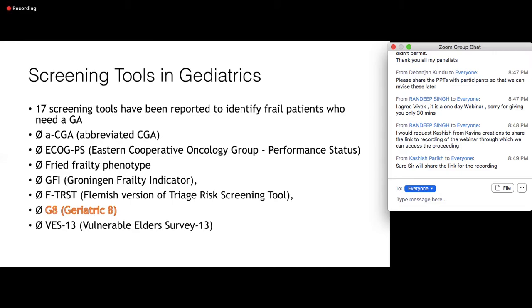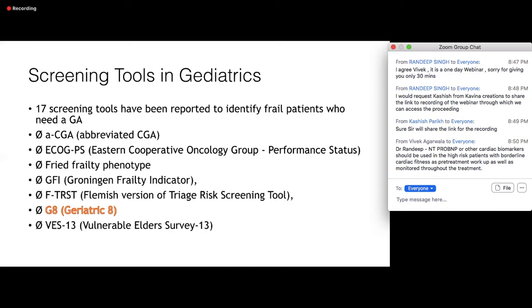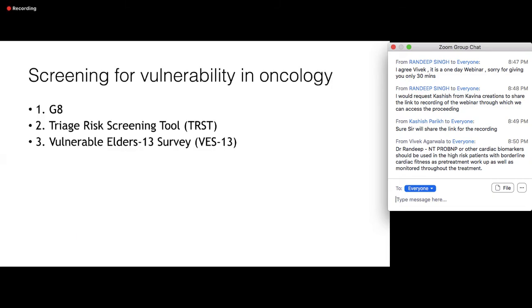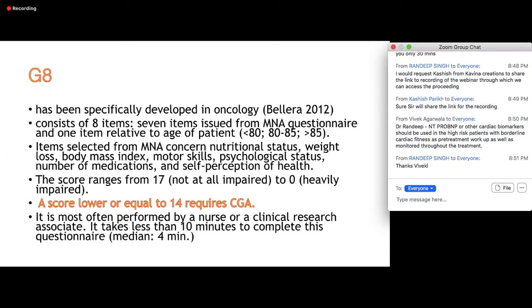So these are the screening tools. I've just mentioned them for completion's sake. There are about 17 screening tools that have been reported to identify frail patients. What I want you to concentrate on is only the one which I've highlighted, which is Geriatric 8 or G8 as we call it. The 3 screening tools that have been found to be useful in oncology are the G8, the Triage Risk Screening Tool, and the Vulnerable Elders Survey 13. Out of all these, the G8 is the only one you need to concentrate on. So if anybody is sleeping, this is the best time to wake up, because this is the only slide that is really of great importance for this particular talk.